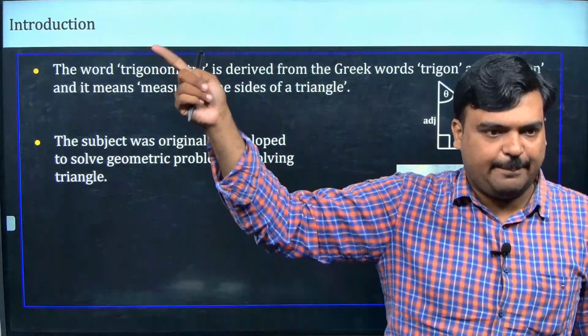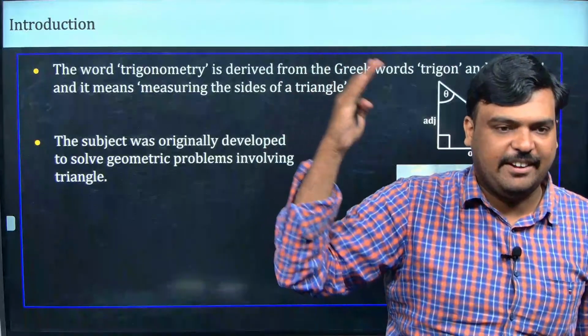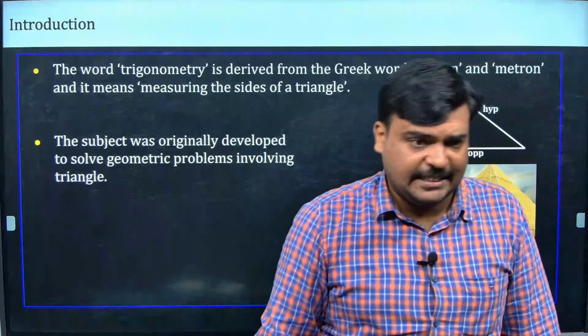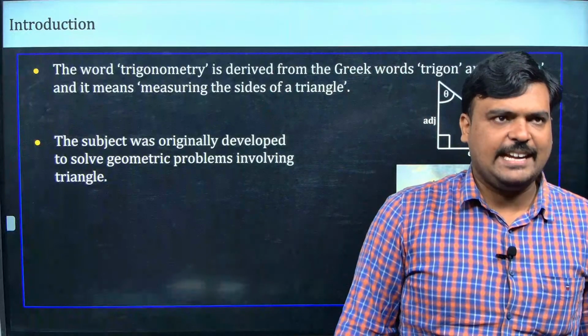They measured that angle to calculate their distance and everything. Hopefully you have already studied all this in 10th. The sailors used the star to find the direction and how much distance they had to travel. I think you remember this.